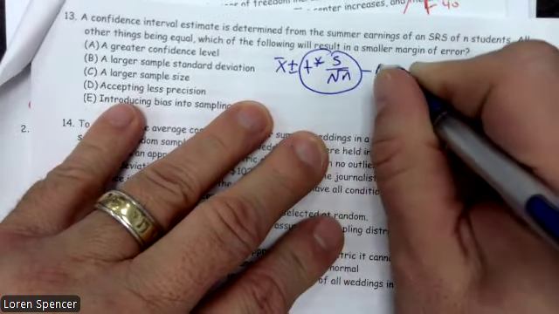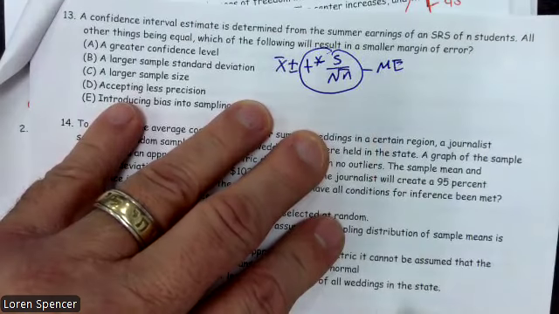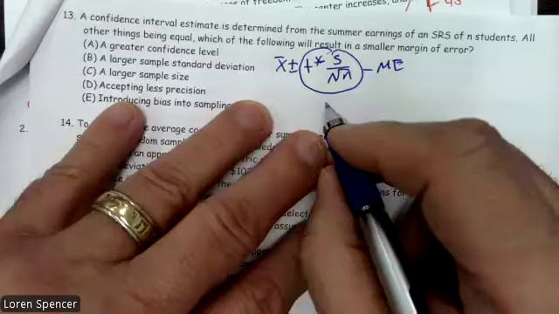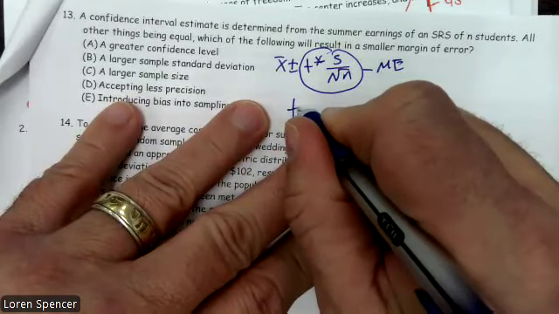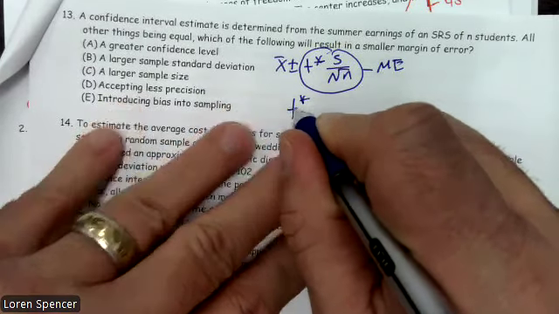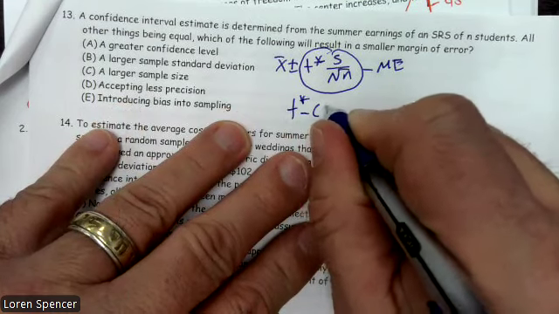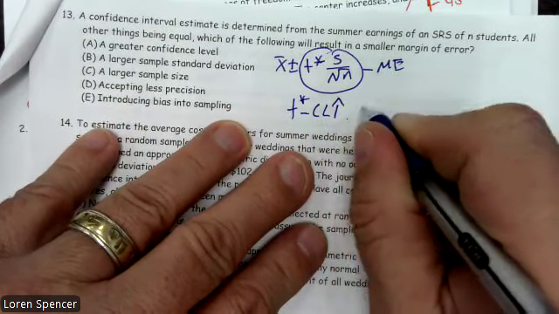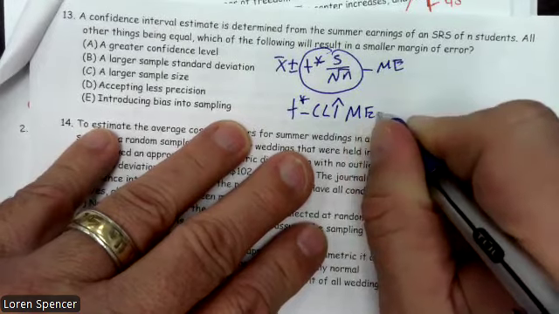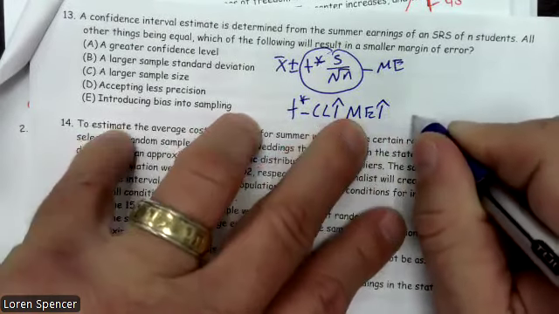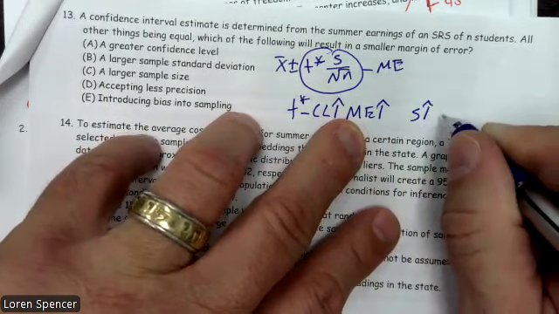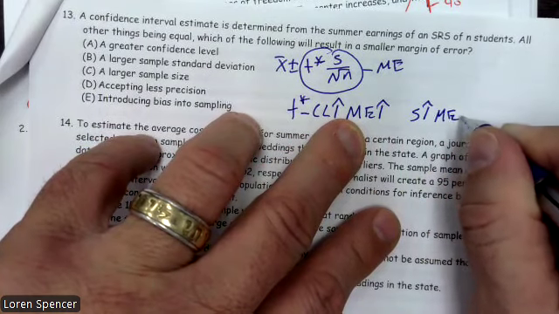This is the margin of error. As t star, which is the confidence level, goes up, ME goes up. As s goes up, ME goes up.